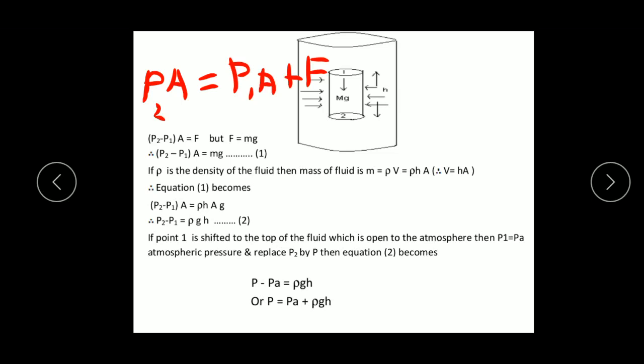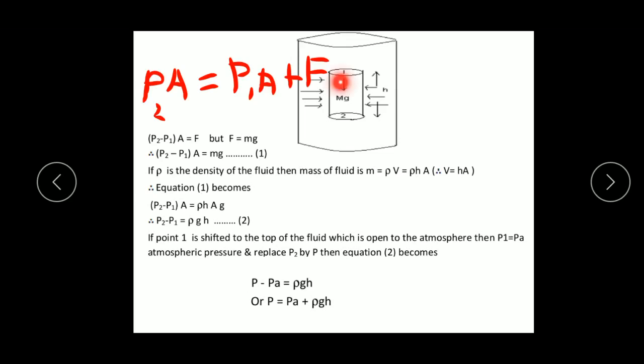And again it depends upon what? The density of the liquid. It depends upon rho and H, right? Now again, if points 1 and 2 lie at the same level, then p1 is equal to p2 in this case. If points 1 and 2 are at the same level, then p1 minus p2 is equal to 0, or p1 is equal to p2.